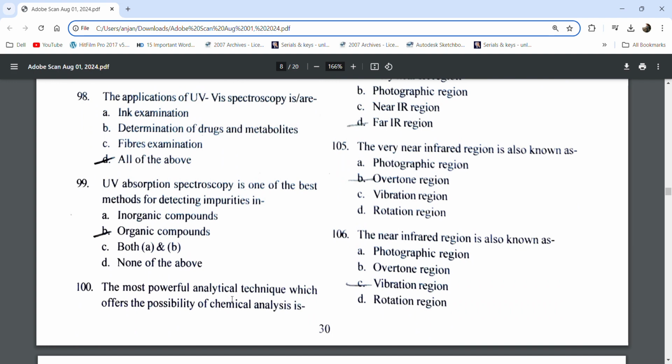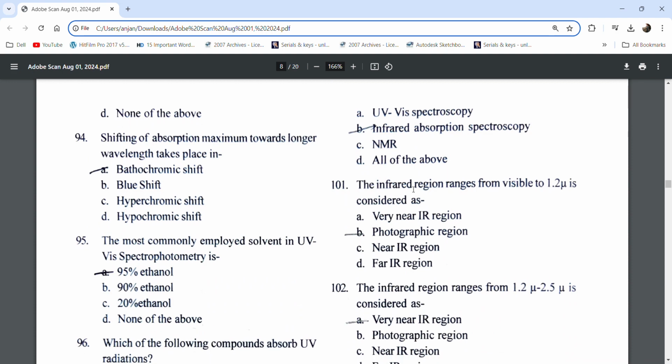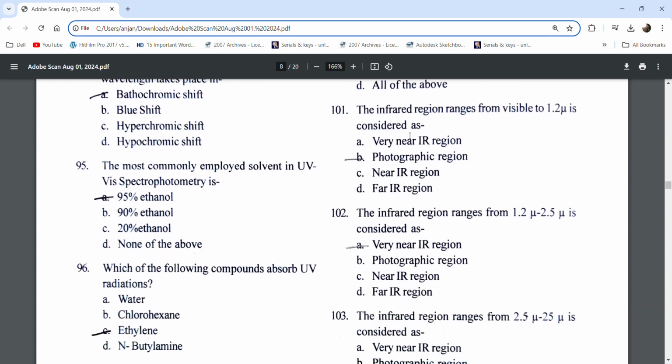The most powerful analytical technique which offers the possibility of chemical analysis is infrared absorption spectroscopy. The infrared region ranging from visible to 1.2 micron is considered the photographic region.